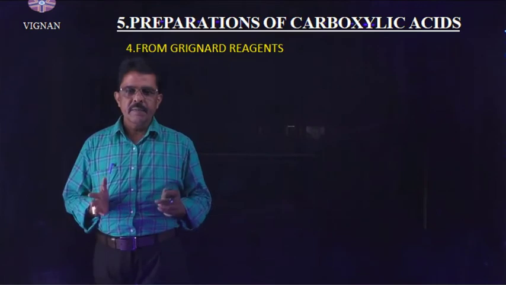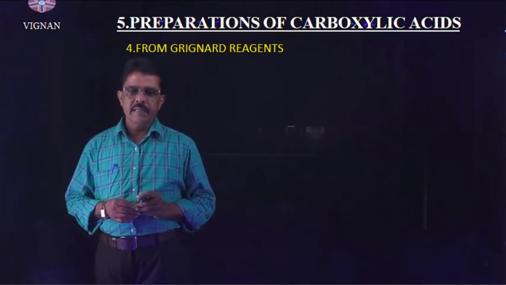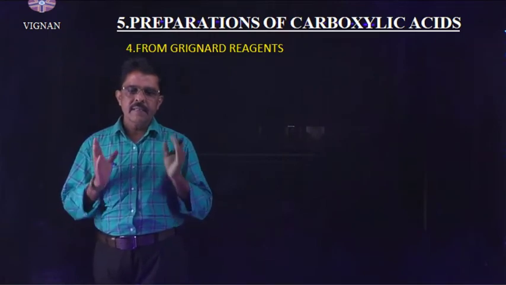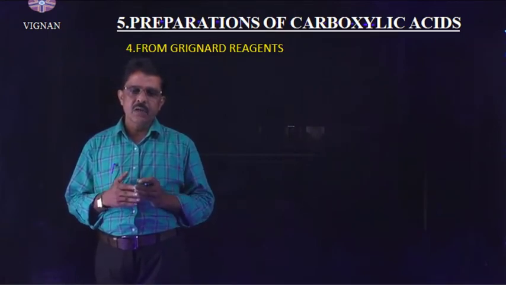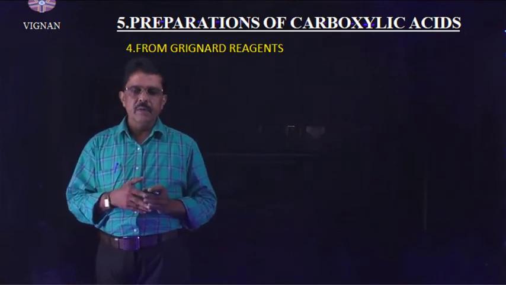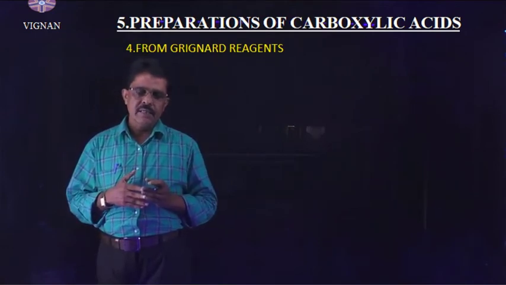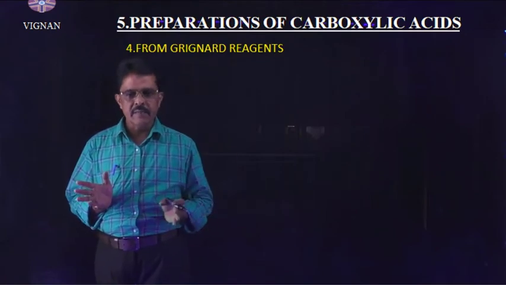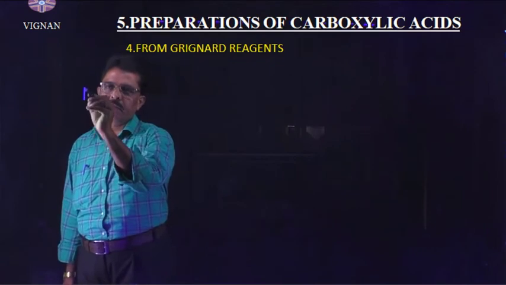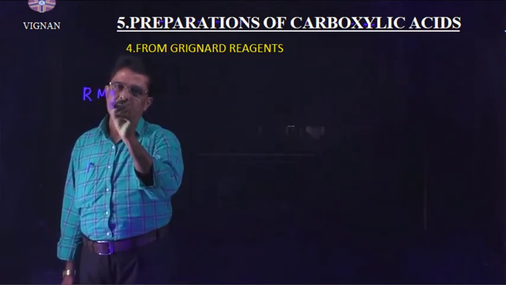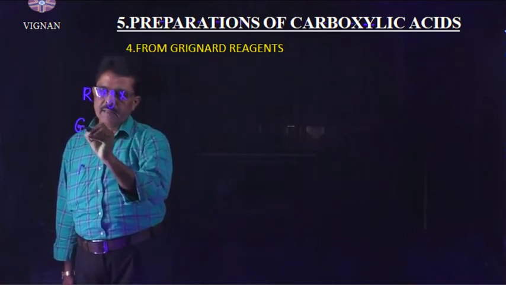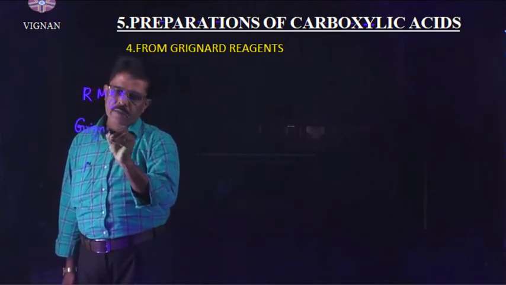Fourth method of preparation of carboxylic acids is from Grignard reagents. These Grignard reagents react with carbon dioxide to form an intermediate compound which undergoes hydrolysis. Then we will get carboxylic acid. Let us take Grignard reagent RMgX. Alkyl magnesium halide is said to be Grignard reagent.